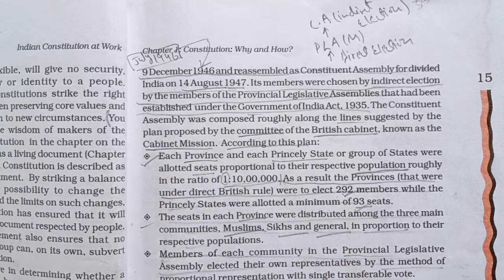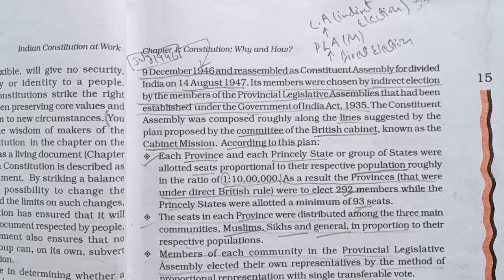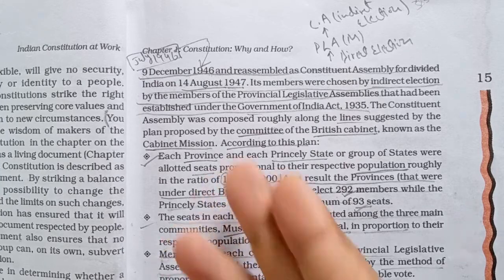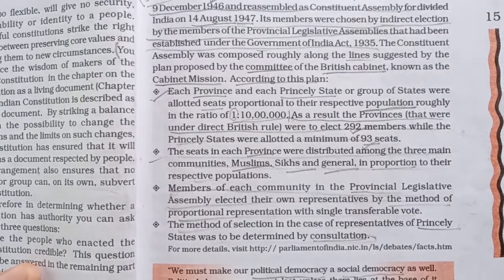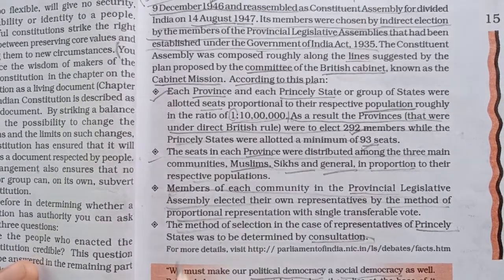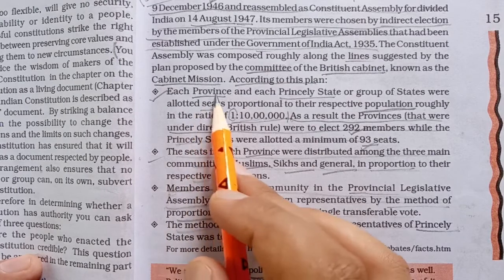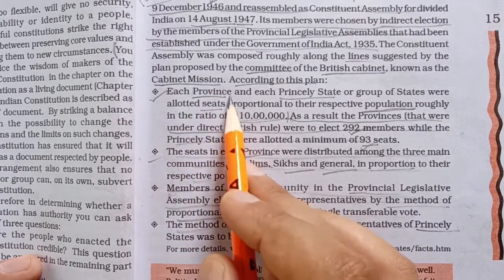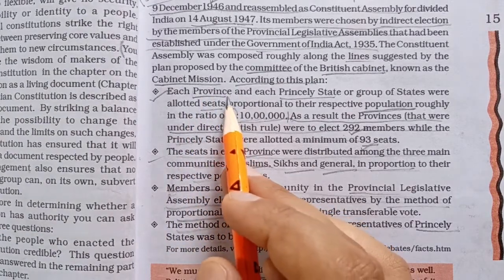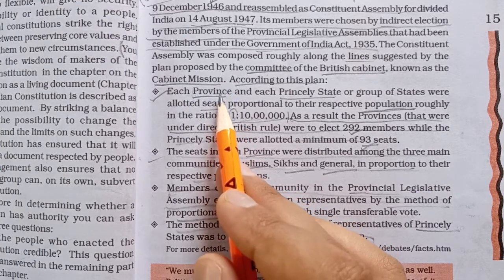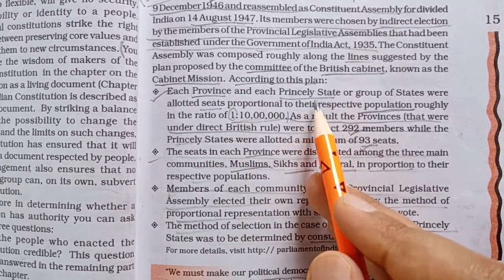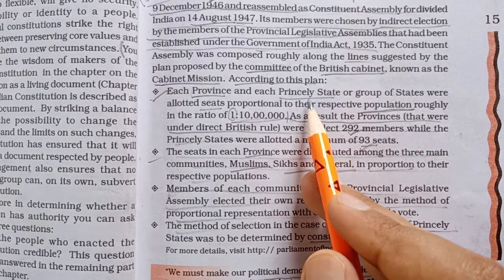So let us see what the important elements of this Cabinet Mission were. According to this plan, these were some of the points according to which our constituent assembly had to be structured or framed. The very first important point is each province. Why do we call them provinces? The geographical areas which were directly under the control of the Britishers were called provinces, and the princely states were the areas run by kings or nawabs, with whom some negotiations were made.